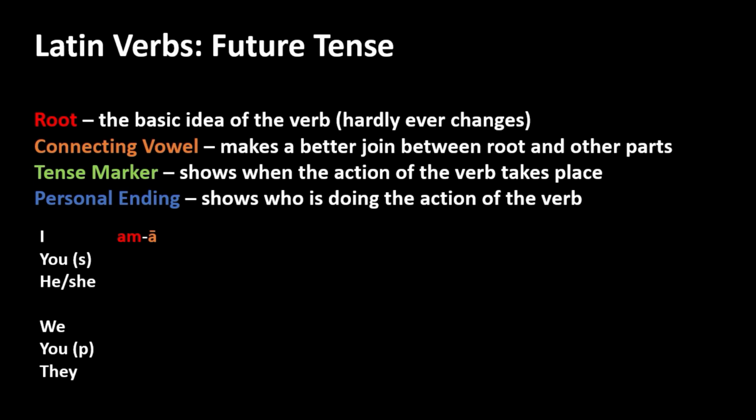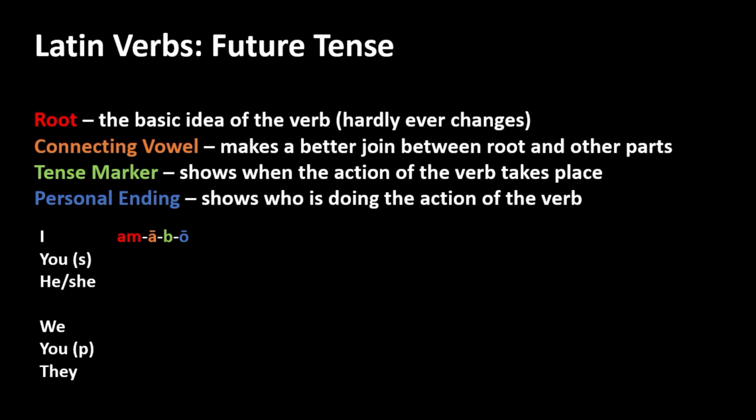To this, as said again, we attach the tense marker, which for the first person singular, the I part of the verb, only has the consonant B. The I is cut off because amabio doesn't seem to work, or at least it didn't seem to work for the Romans. And so we attach to all of that the usual personal ending, o, giving us amabo.